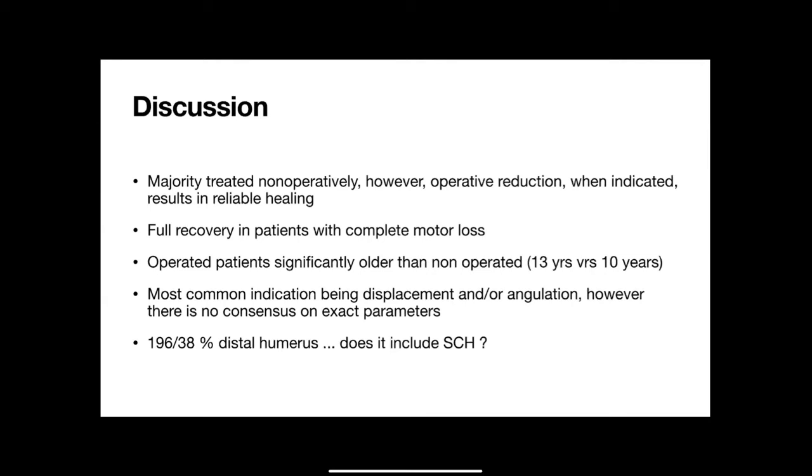Sandeep, collectively you seem to have the maximum experience with humerus shaft fractures, so say something. Okay, I don't see him around. If there are no comments, then we go to the next paper. Jayant is going to present his supracondylar paper.